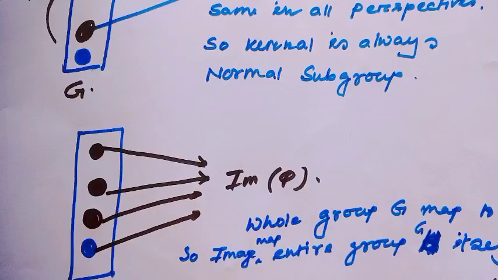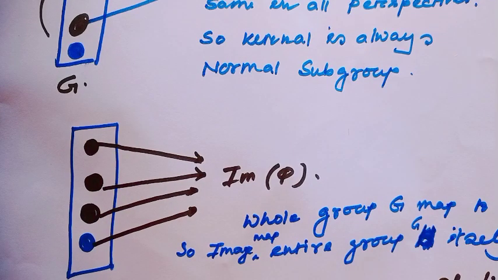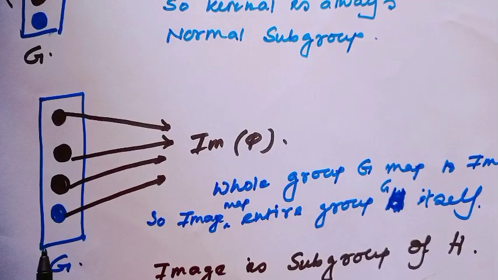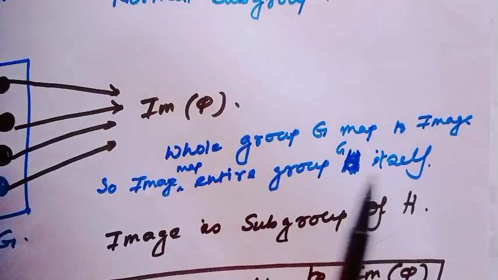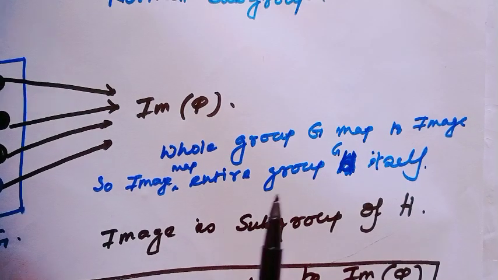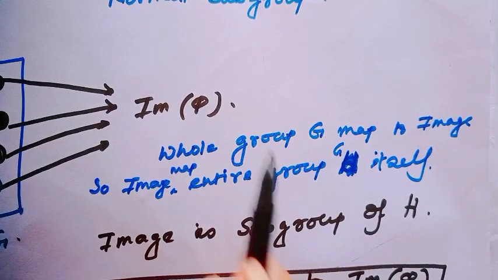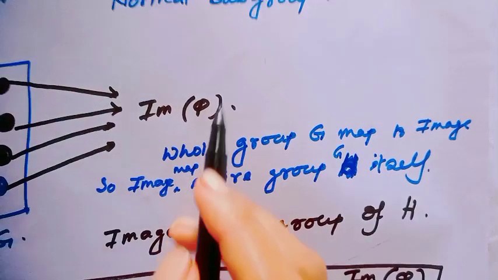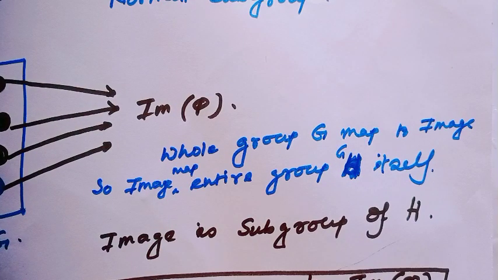And this is the picture of the image of phi. Here notice the whole group G maps onto the image, and the image of phi is a subgroup of the group S. We all know these properties.